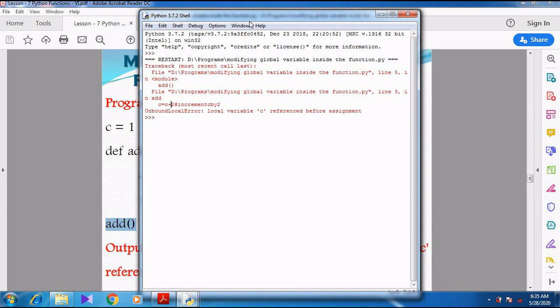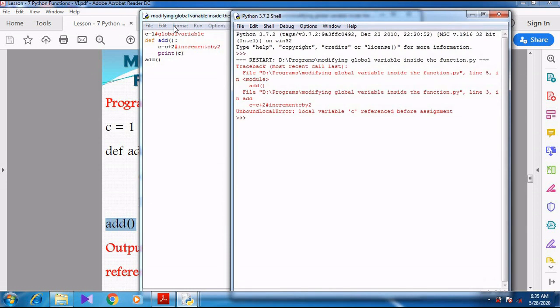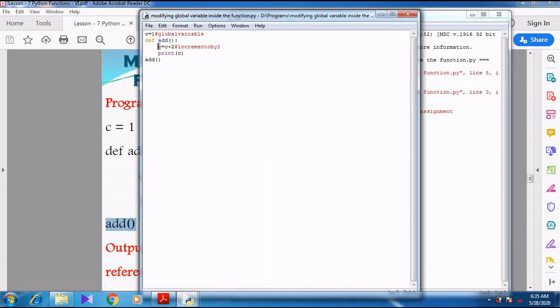Can you understand, students? If I use some other variable instead, and increase a local variable, the local variable will change, because I am declaring and changing it inside the function. But c equal to 1 is a global variable, and you are trying to change it inside the function.